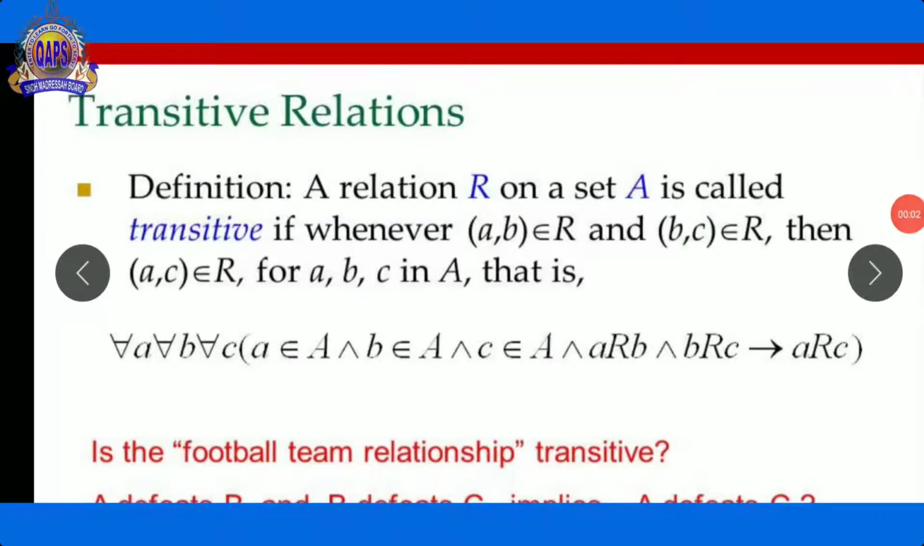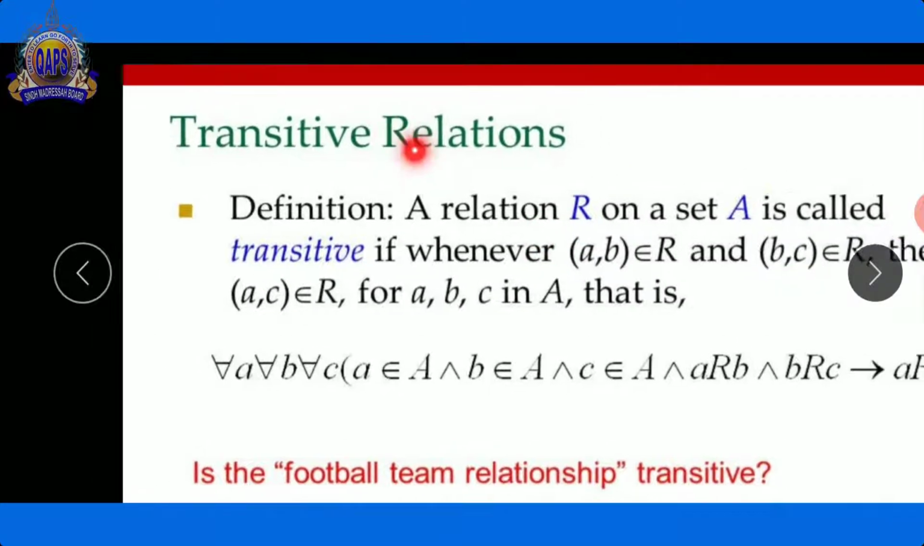Hi guys, now the last type of relation is transitive relations. So here the definition of transitive relations, or the transitive property of a relation, is that a relation R on a set A is called transitive.